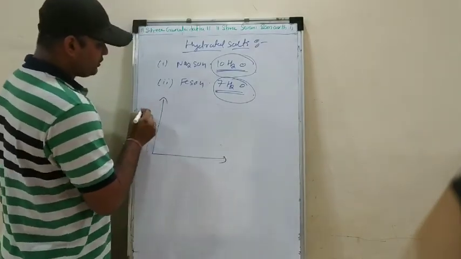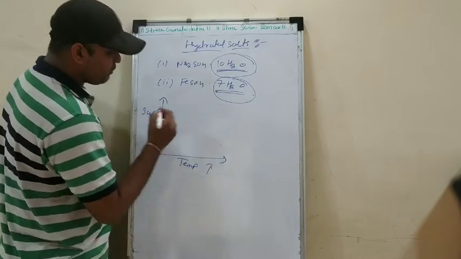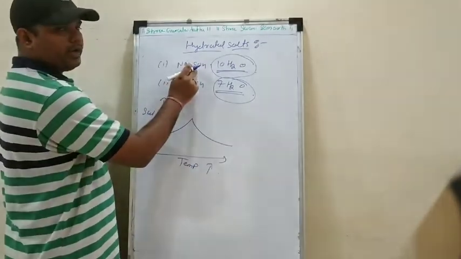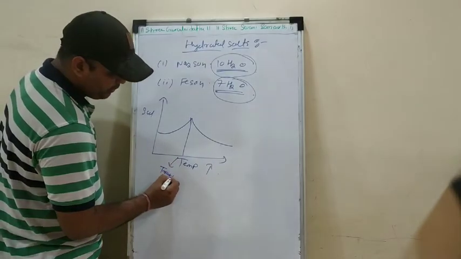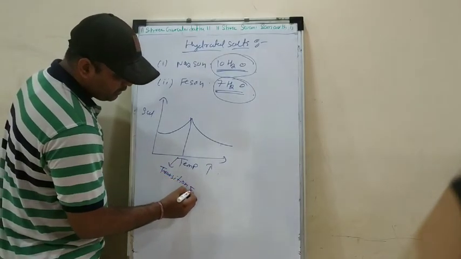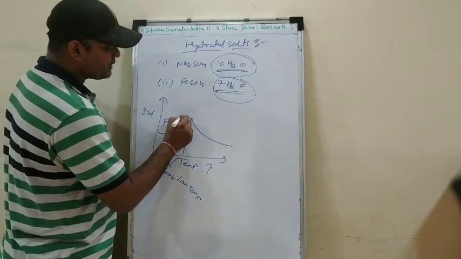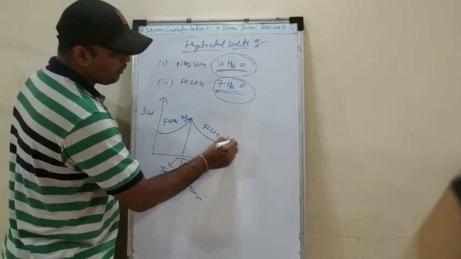When you draw solubility against the temperature, it will show a graph similar to Na2SO4, right? And this is said to be the transition temperature. Here FeSO4 dot 7H2O will get converted into FeSO4 dot 4H2O, right?